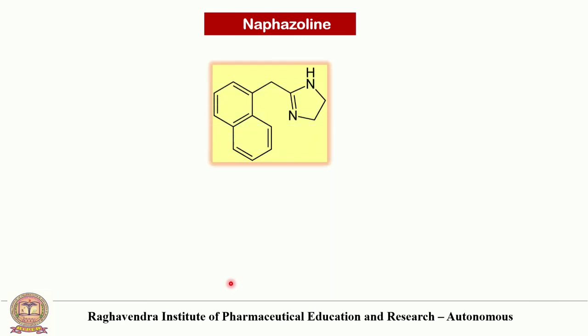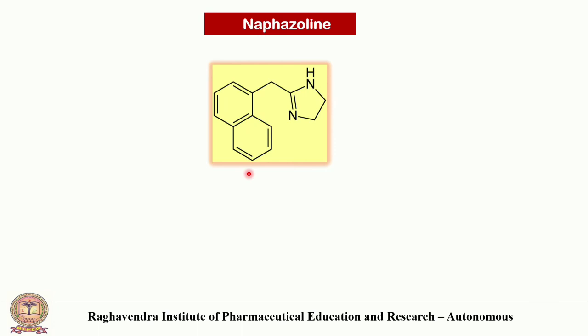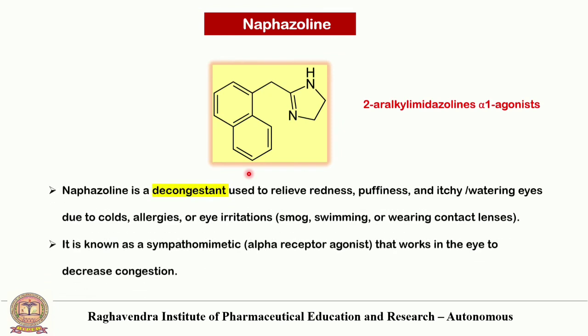Next drug is naphazoline. Naphazoline and oxymetazoline both have the imidazoline basic nucleus, important for the alpha-1 selectivity. Naphazoline is a 2-aralkyl imidazoline and it comes under alpha-1 agonist agents.